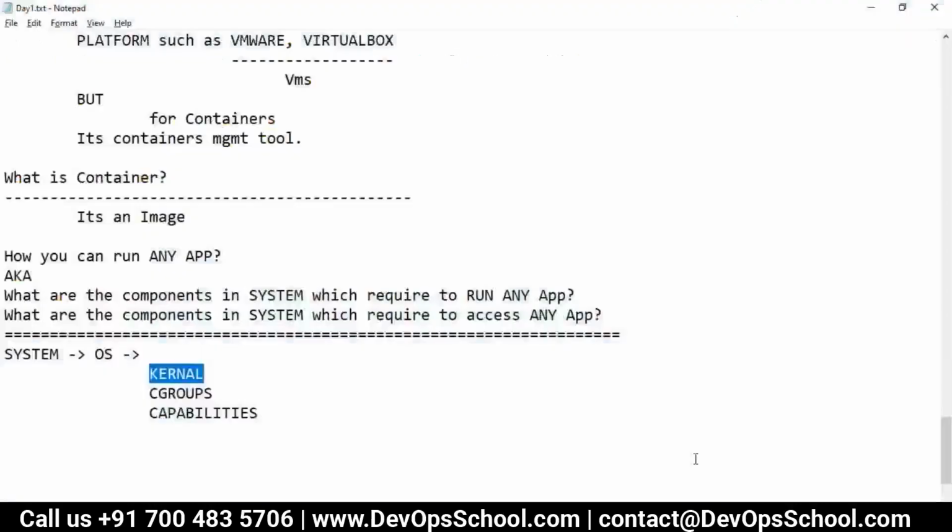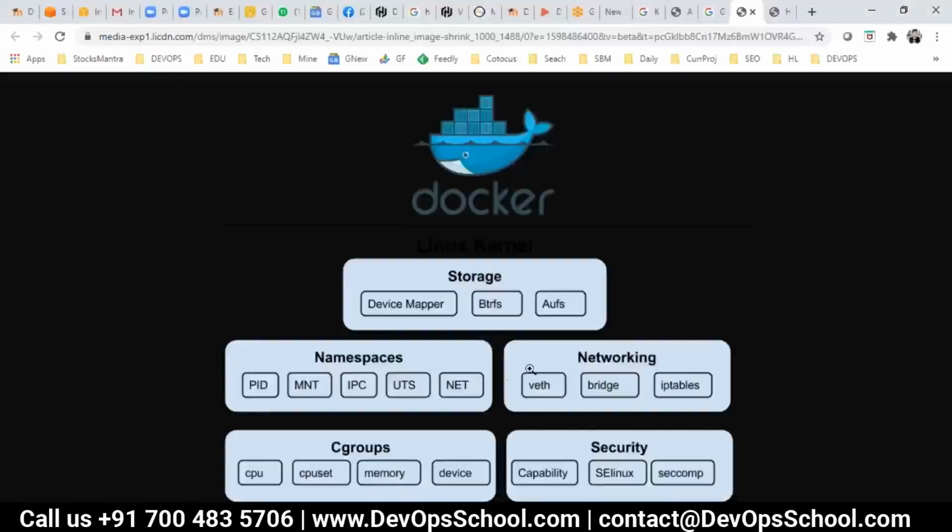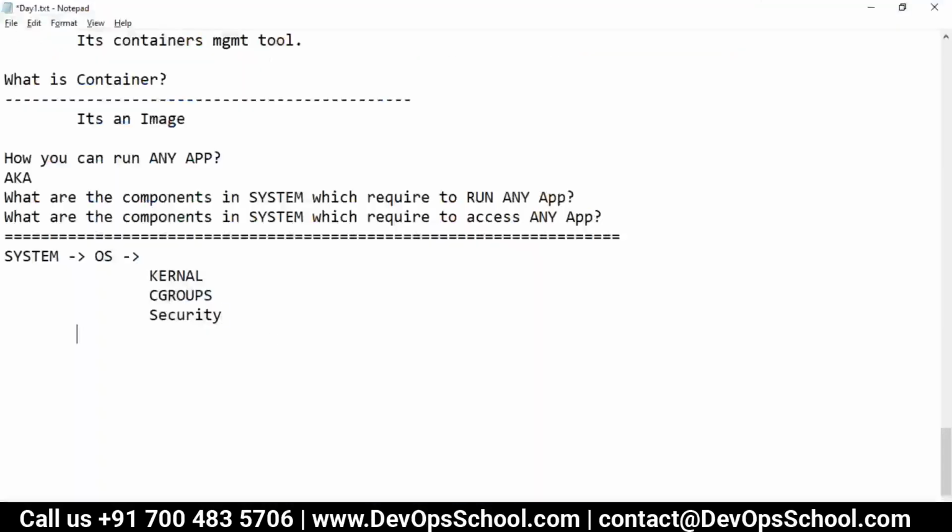In the operating system you have a kernel, cgroups, security, storage, and then networking. This is the networking. I didn't want to go into so much detail, but I got an image, so let's discuss it.